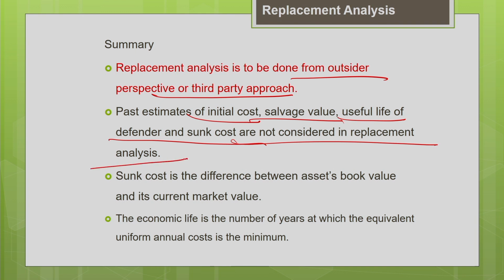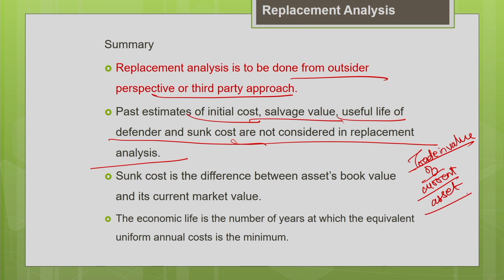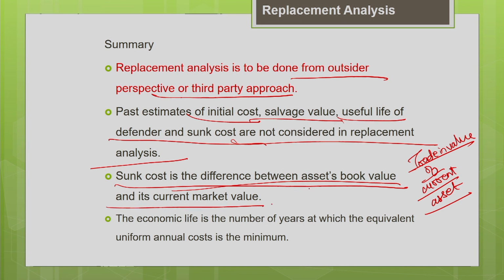You are supposed to consider only the current trade-in value of your current asset. That is only important for an outsider. And I explained to you what a sunk cost is. Sunk cost is a cost which cannot be recovered. Say for example, your estimated book value of the machine is going to be higher than the current trade-in value of the machine. That difference is your sunk cost. The difference between the asset book value and the current market value. Okay, this cost cannot be recovered. So, that is a sunk cost, and this cost should not be considered in the replacement analysis.